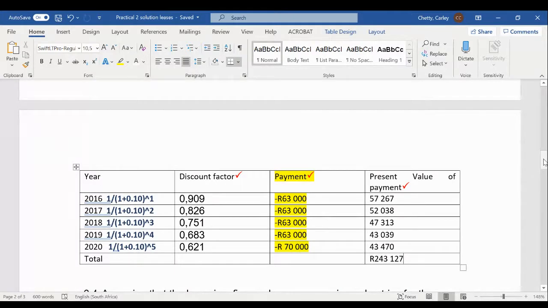Okay, so now that, hello? Hello, ma'am. Yes, do you have a question? For 2019, you made an error. Where's my mistake? 43,039 is 29, not 39. Okay, let's check that.